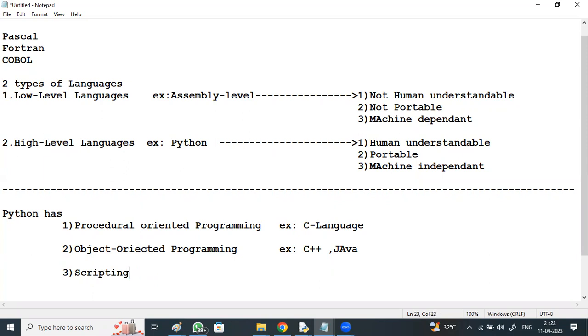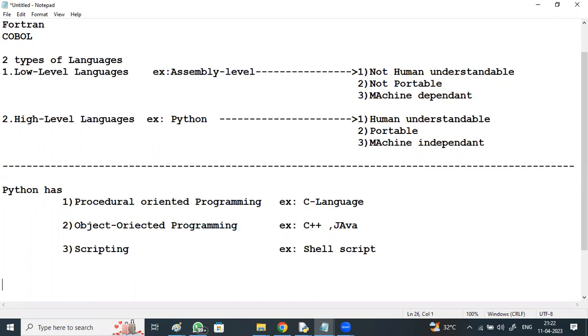Scripting language. An example of scripting is shell script. Yes, Linux shell script looks complex to understand, but Python scripts look simple and easier to understand. And Python has got a great boom in today's market because of this modular programming. Modular programming provides many modules, thousands of modules Python is providing.